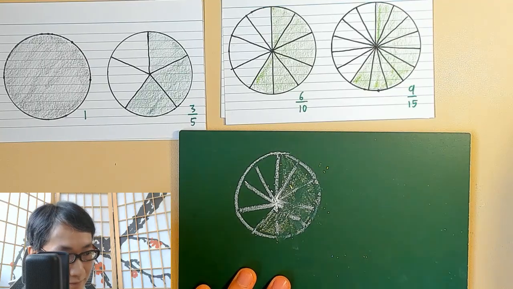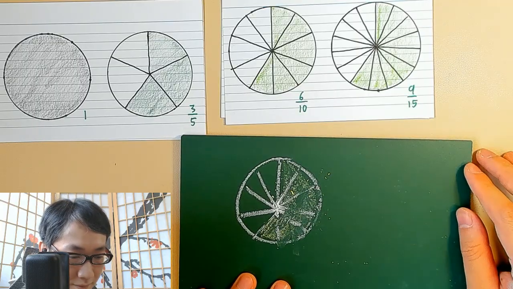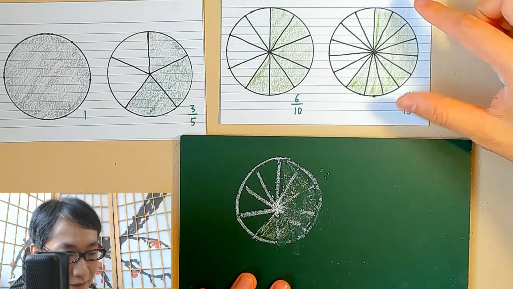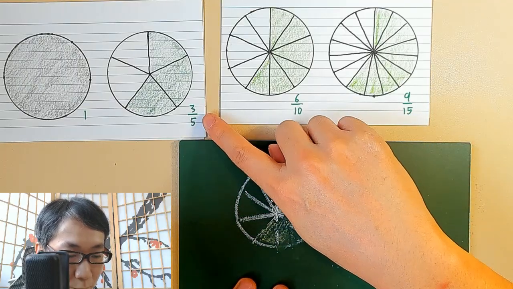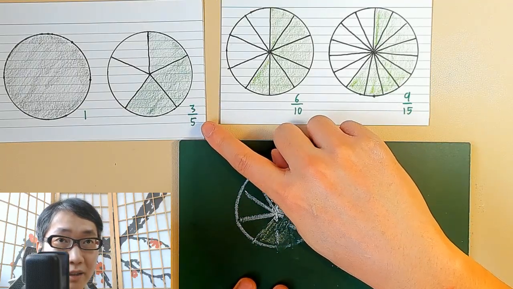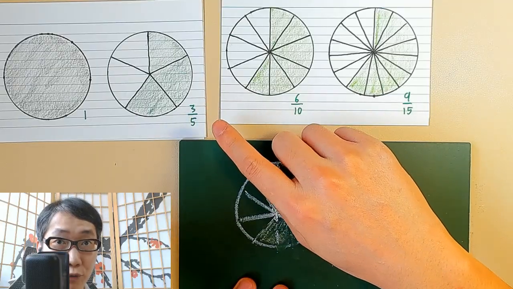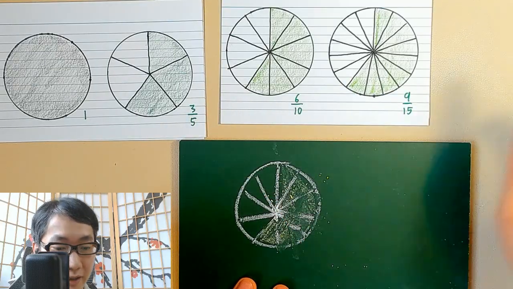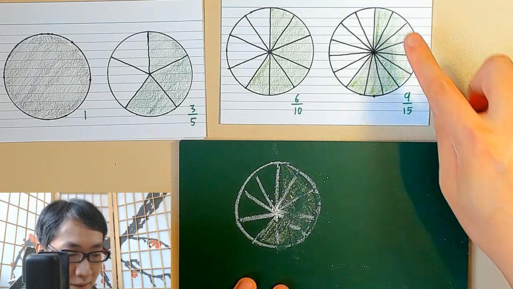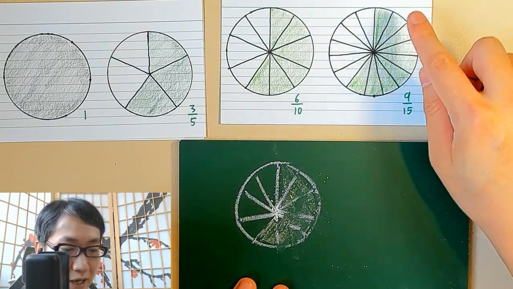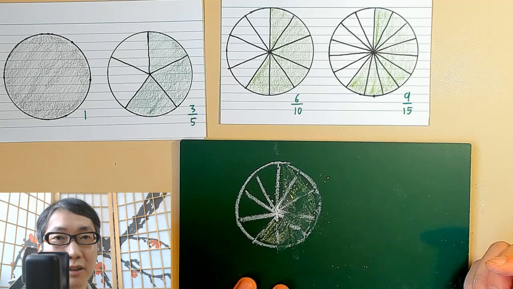And you can see here, similarly for 9 over 15, we multiplied both the numerator and the denominator of 3 over 5 by 3. So then 3 times 3 is 9, 5 times 3 is 15. And it is still the same value. Okay.